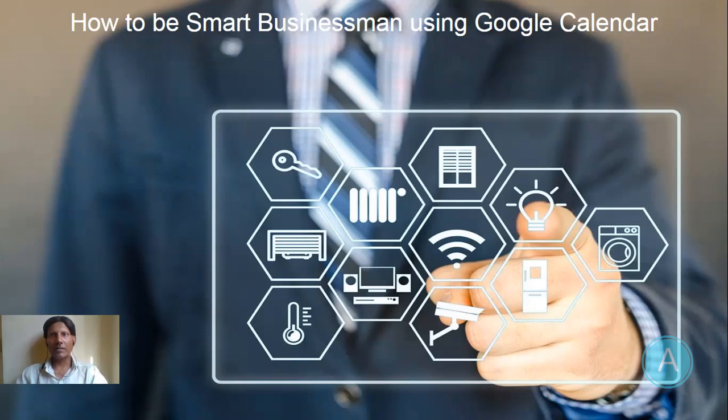Good morning, friends. Let's explore one more tool provided by Google, that is Google Calendar, to be a smart businessman. You can be a smart businessman using Google Calendar. You can plan your day, you can plan your week, you can plan your month also, or individual tasks also. You can easily assign the task to your employee also.